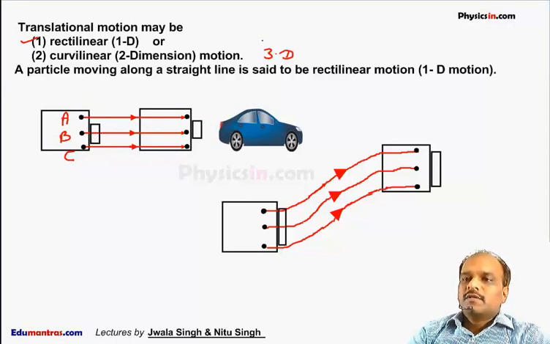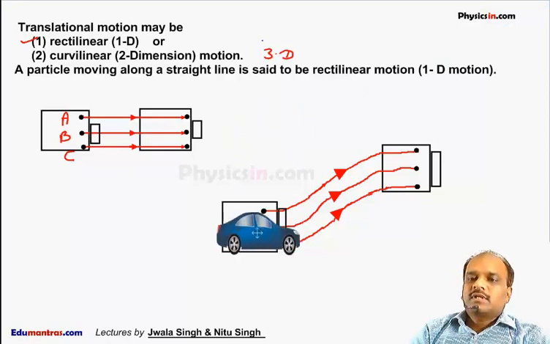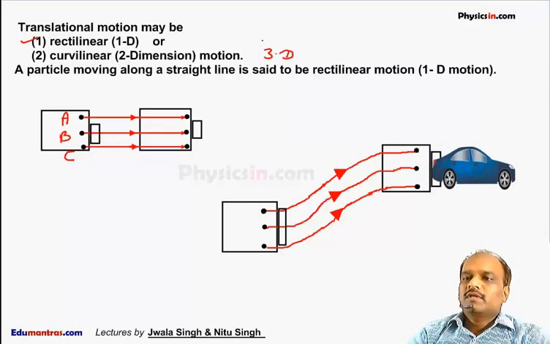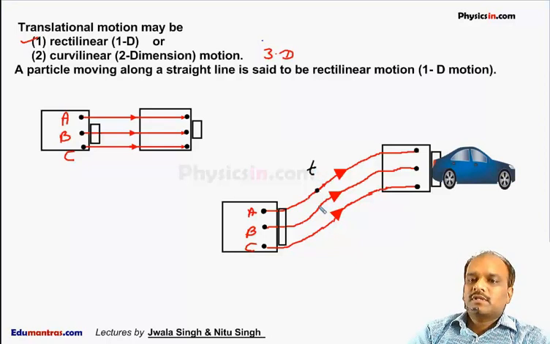But if the same car is moving not in a straight path, but in a curved path, and the same 3 particles A, B, C are moving such that at any instant, at any time t, the velocity of all these 3 particles is the same, meaning their magnitude is the same and their direction is the same, then we can say this car is moving in a curvilinear motion, also called two-dimensional or three-dimensional motion. This is also a type of translational motion.